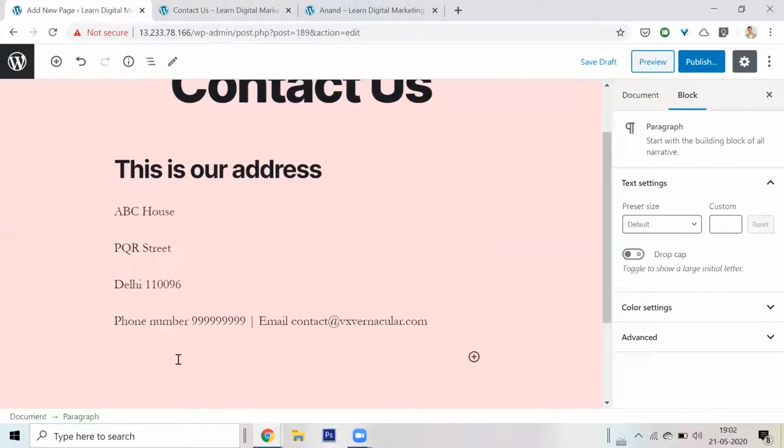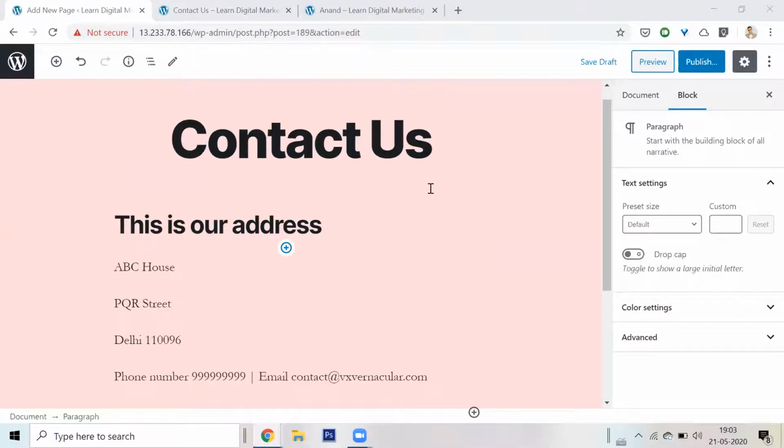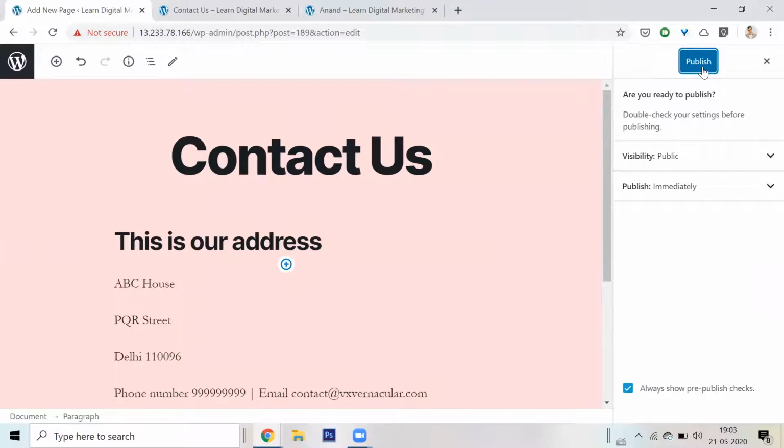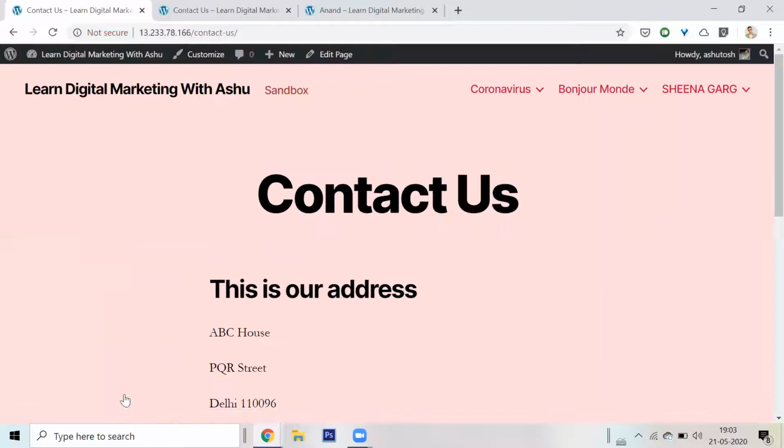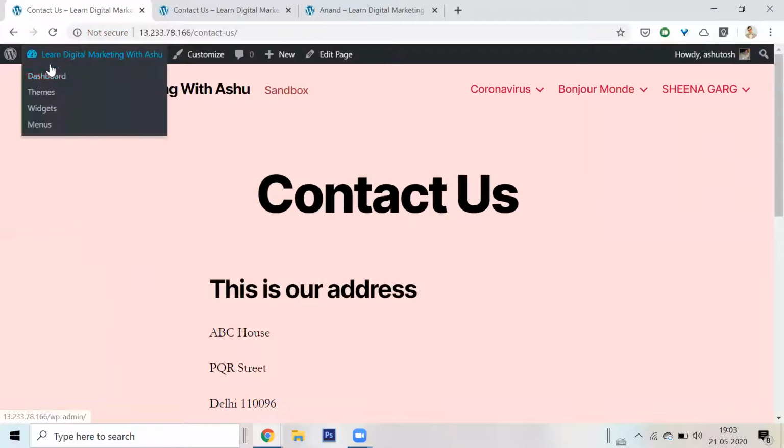But here in the block, I want to put in a contact form. All right, so what I'll do is I will have to look for a plugin for this contact form. I'll simply publish my page and I'll go back to my plugin section. A very, very popular plugin that is available for contact forms is called Contact Form 7. I'll show you, we'll go ahead and download it back to our dashboard.